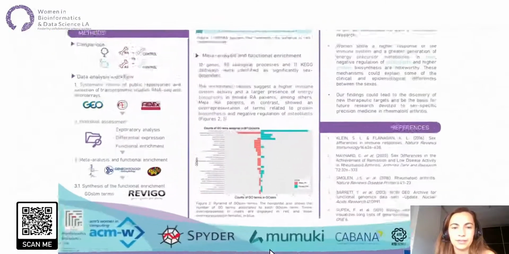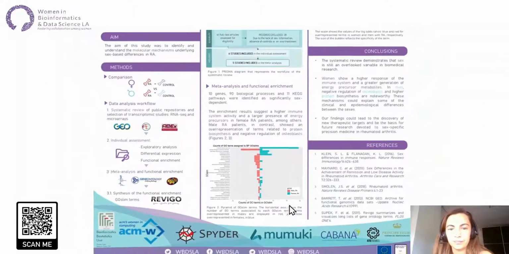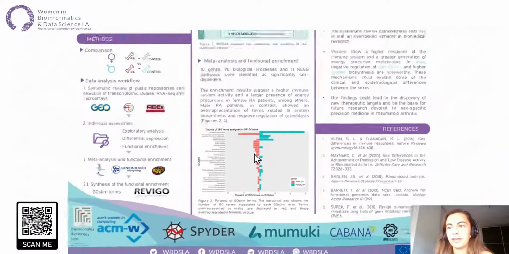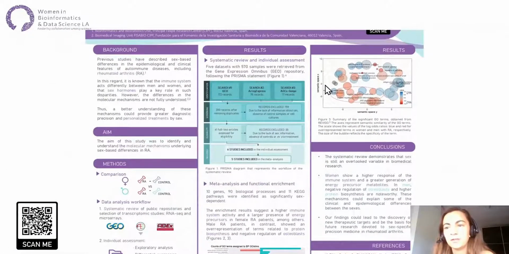After the meta-analysis, 10 genes, 90 biological processes, and 11 KEGG pathways were identified as significantly sex-dependent. The results were quite numerous, so they were summarized in 2 ways, using the Gaussian terms and the Revigo tool. Figure 2 illustrates the number of GO terms associated to each Gaussian term. And Figure 3 was obtained using the Revigo tool, and it's based on semantic similarity.